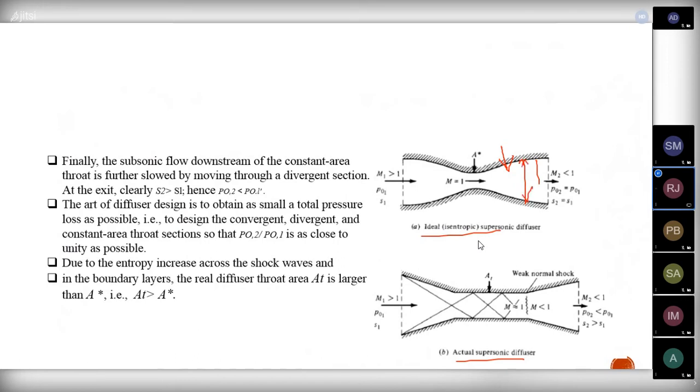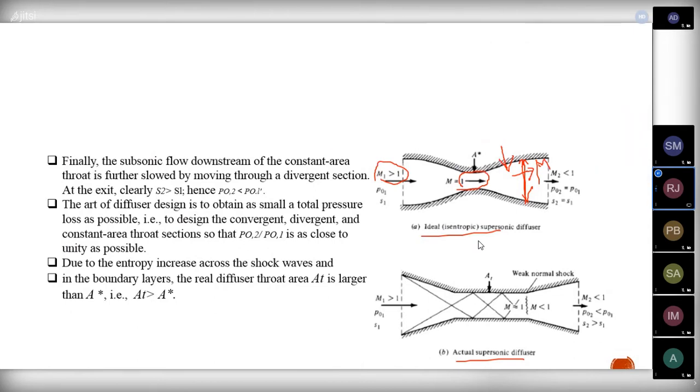They are telling that the normal shock will be formed at the divergent section, and because of that the Mach number gets reduced. We know the normal shock is a strong shock, and after the shock the Mach number reduces. So for an ideal supersonic diffuser, at the entry the Mach number is greater than 1, at the throat it equals 1, and after that, because of the normal shock at the divergent section, the Mach number reduces.